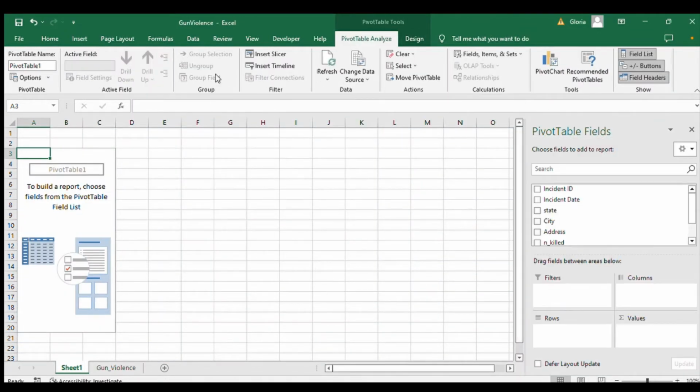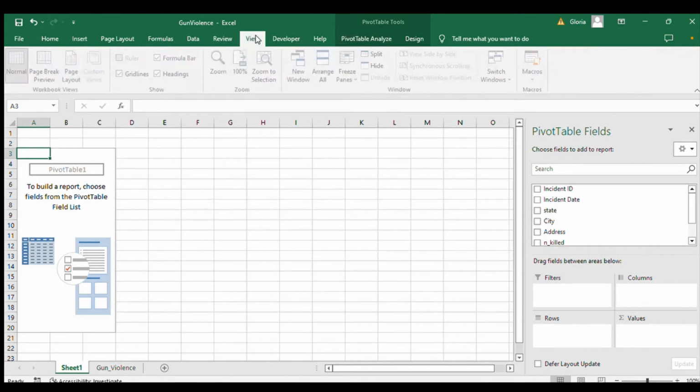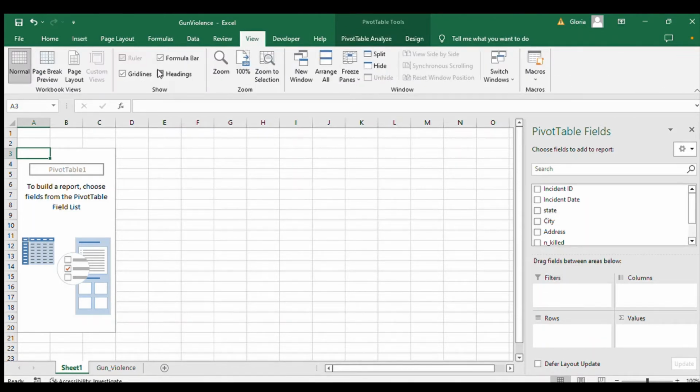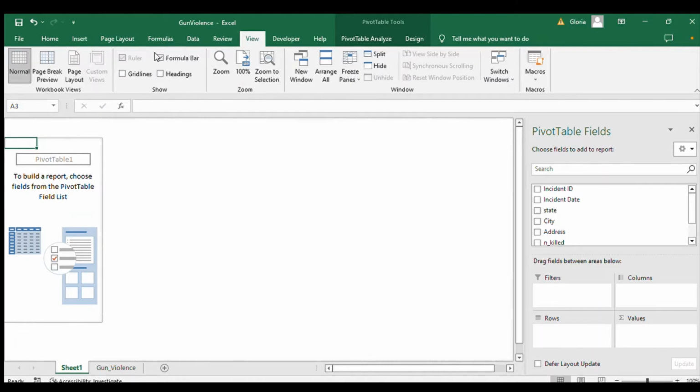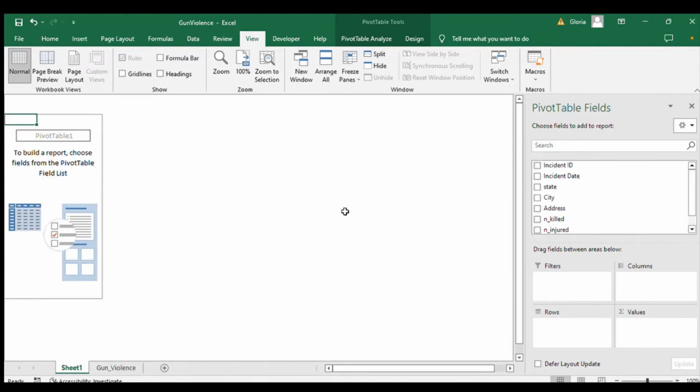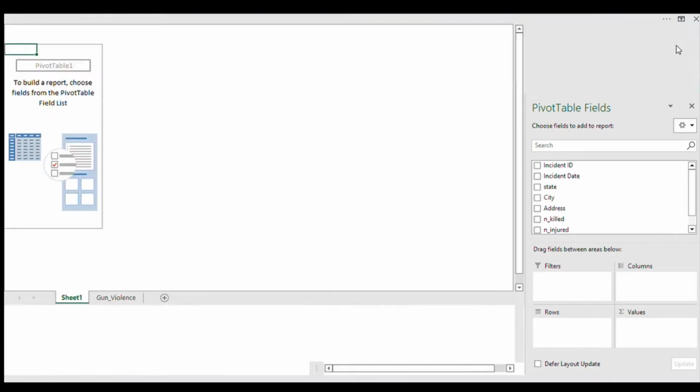Okay, I like taking out the lines, the grid lines and the formula bars. I just want to make it look clean. I'll take this off too.